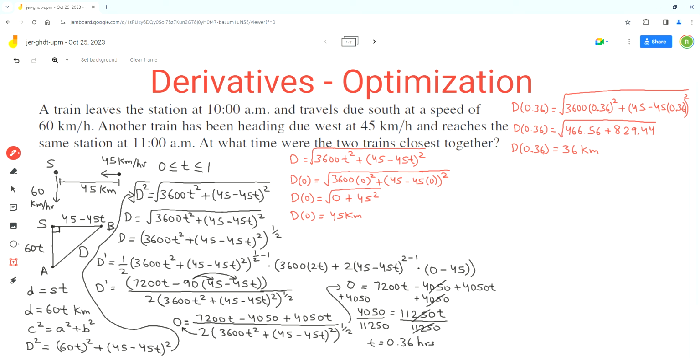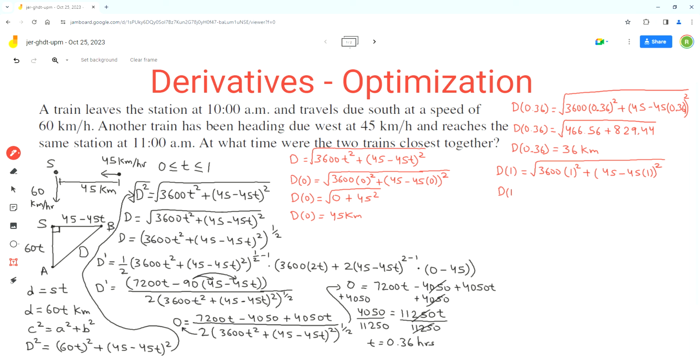Now we have to find the distance between the trains at t equals 1. So d at 1 will be equal to 3600 times 1 squared plus (45 minus 45 times 1) squared, under the square root.